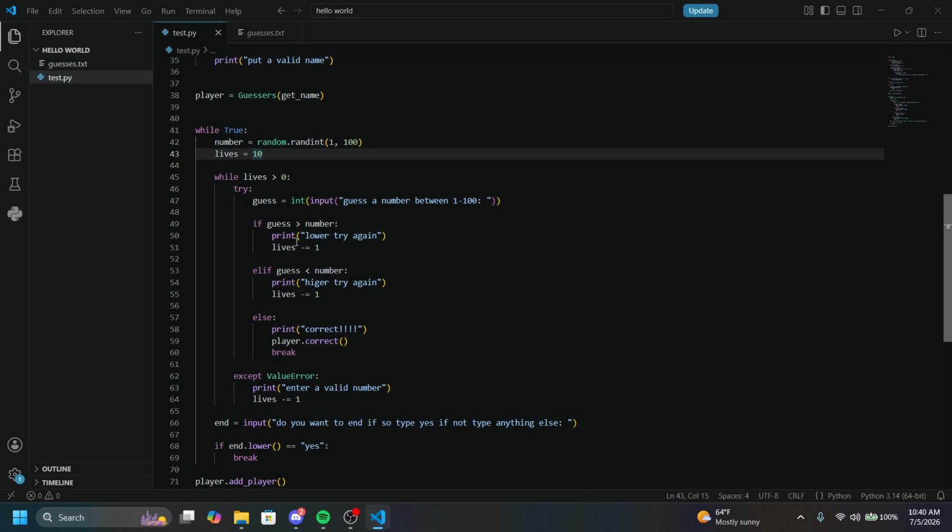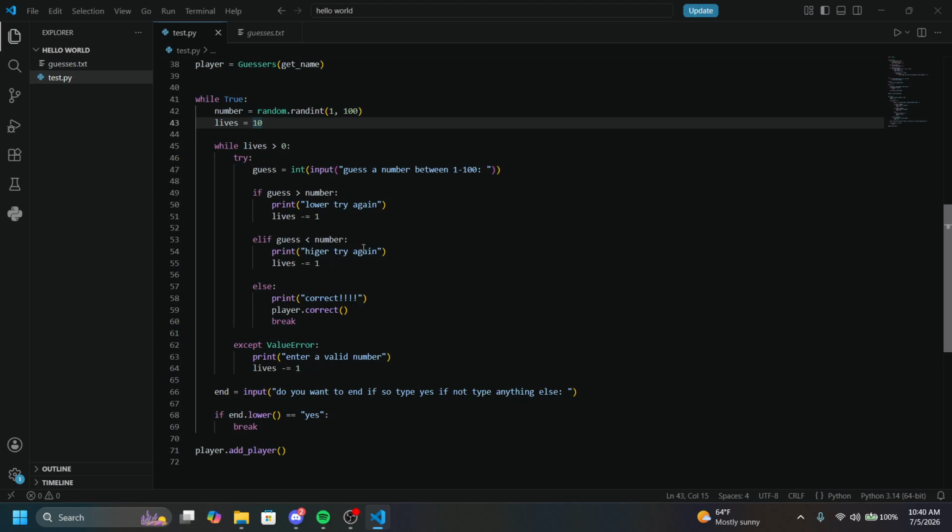If it's greater than the number, it's going to print lower. And if it's lower than the number, it's going to print higher. You lose a life each guess. And if you enter, let's say, a letter, it's still going to use a life, but it's going to tell you to print a valid number.